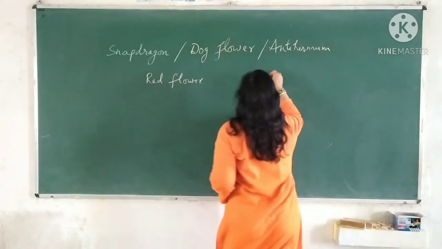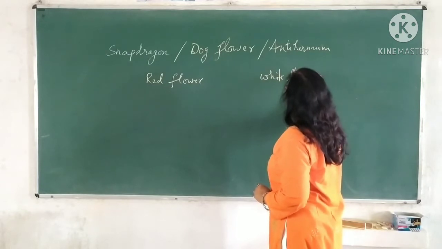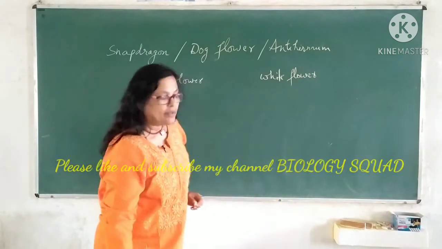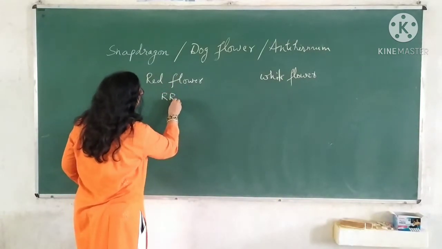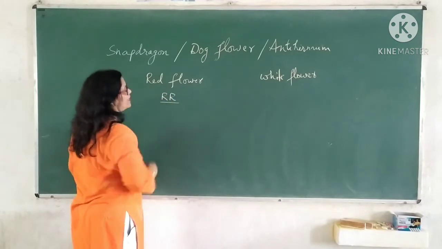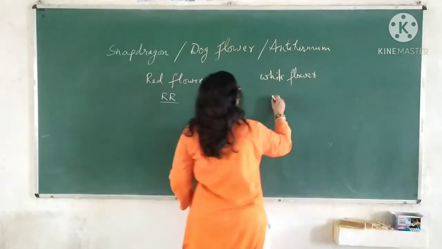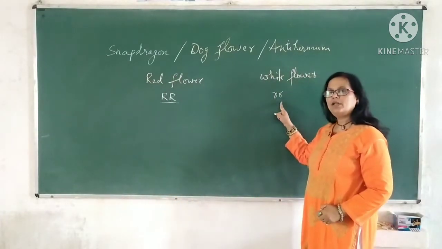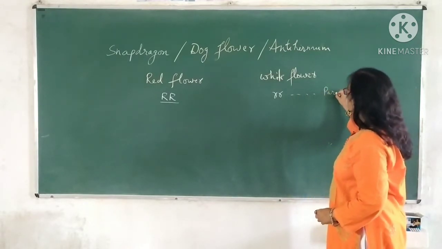The plant bearing red flower is represented as capital R, whereas the plant bearing white flower is represented as small r. These are the parent plants.